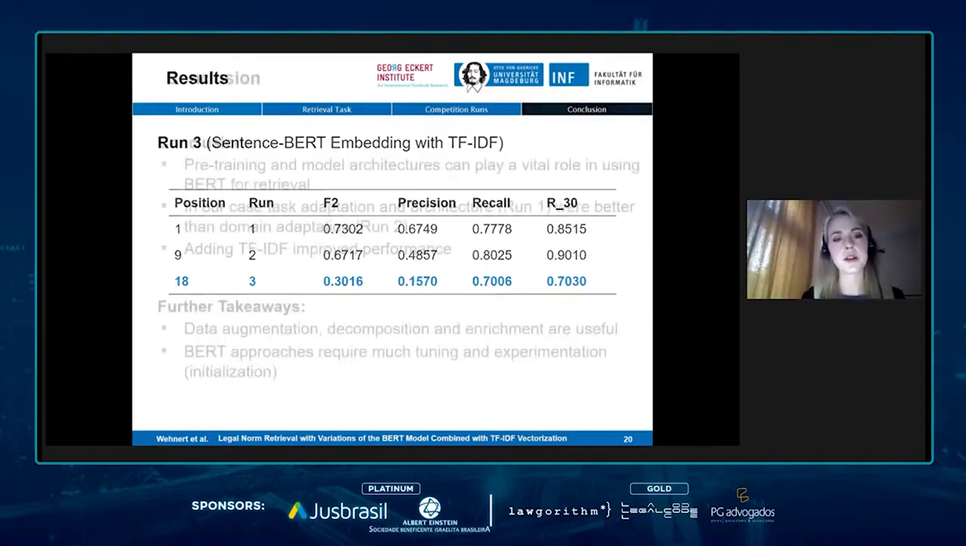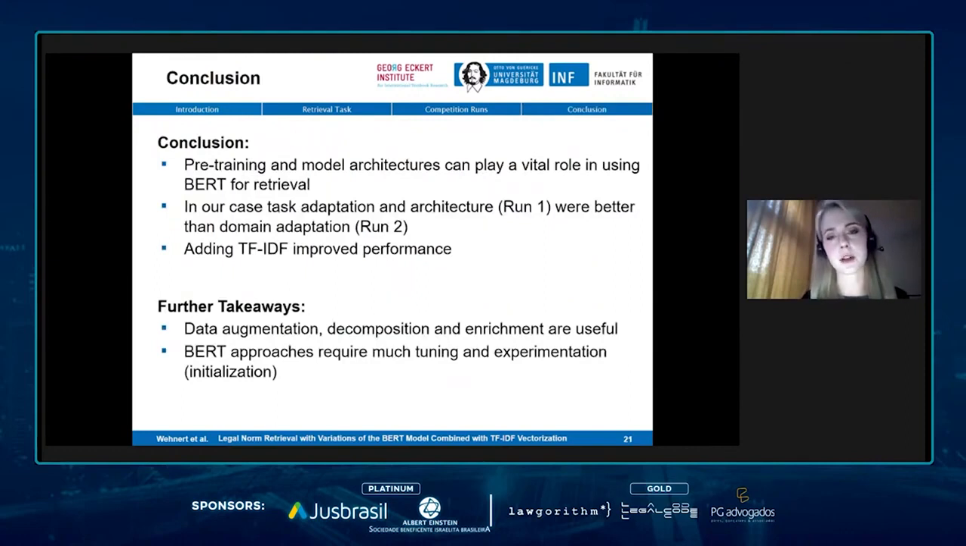So just to conclude, we found that pre-training and model architectures can play a vital role in using BERT for retrieval, and in our case, task adaptation and architecture, as we have seen in run 1, were better than domain adaptation in run 2. And also adding TF IDF to the model improved performance. Further takeaways are that data augmentation, decomposition, and enrichment are useful. And we also found that BERT approaches require much tuning and experimentation.